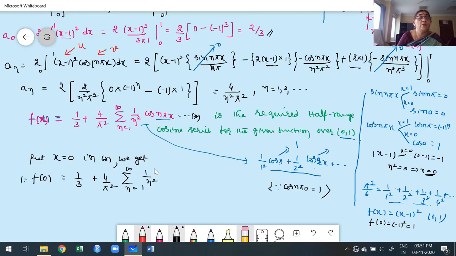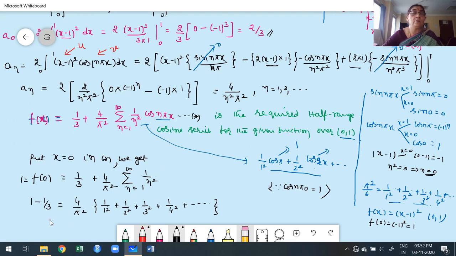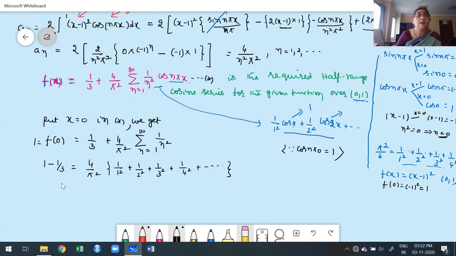If f of 0 is equal to 1, shifting 1 by 3 to the left hand side, we get 1 minus 1 by 3 equals 4 by pi square times the expanded series: 1 by 1 square plus 1 by 2 square plus 1 by 3 square plus 1 by 4 square, etc. We have to simplify further. 1 minus 1 by 3 is 2 by 3. Now observe carefully.